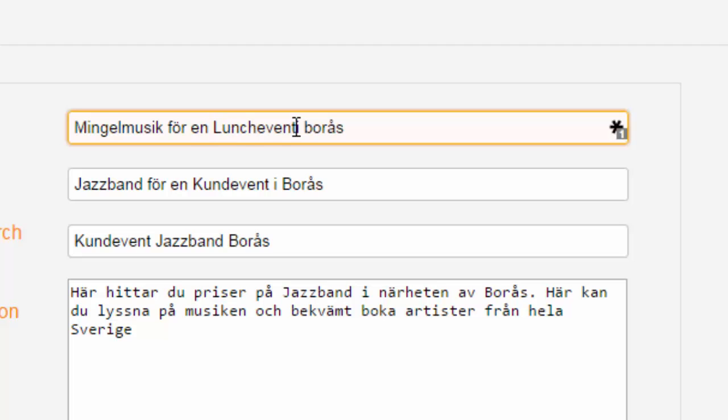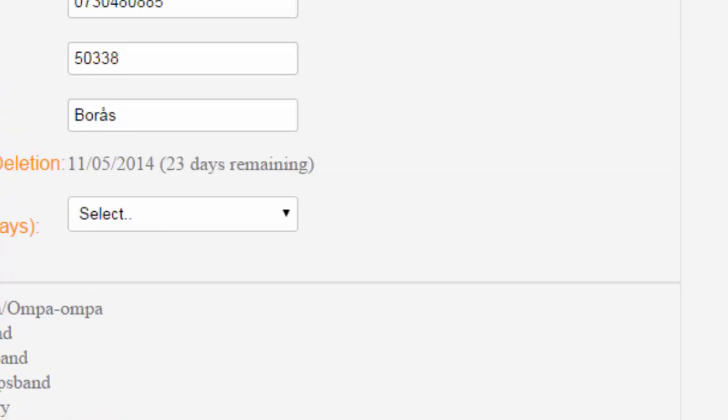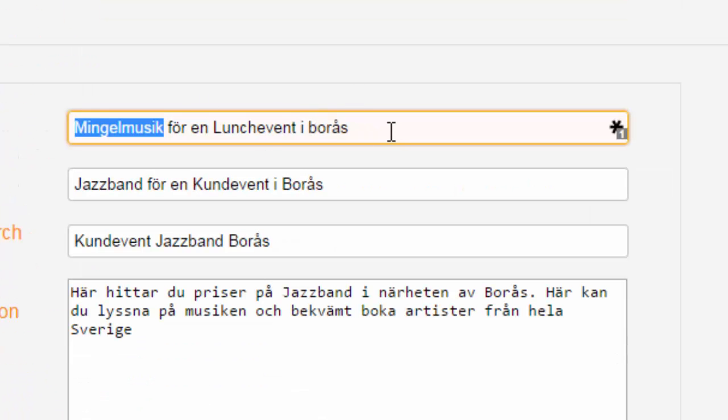So if you imagine that Google has seen a lot of pages from our site that have titles and H1 tags that are created by our computer. Once you start to put in words that you pick manually, you can write amazing titles that, when they show up in the Google search result, people will click on more. Now we have a very unique title that no computer will ever do: Mingelmusik für ein Lunch-Event in Boros. We can even make it a little better, make this big.